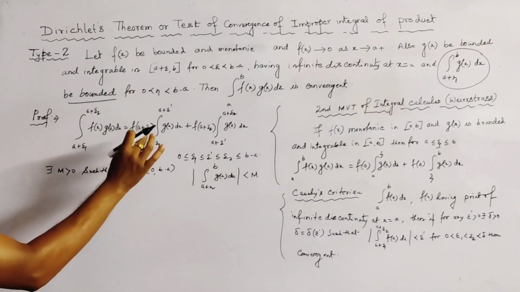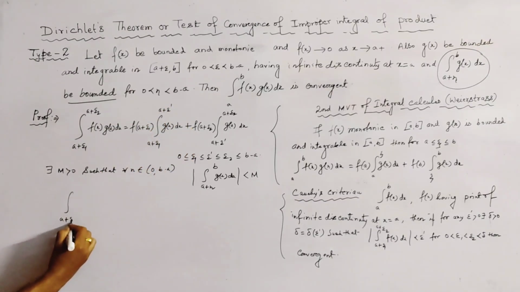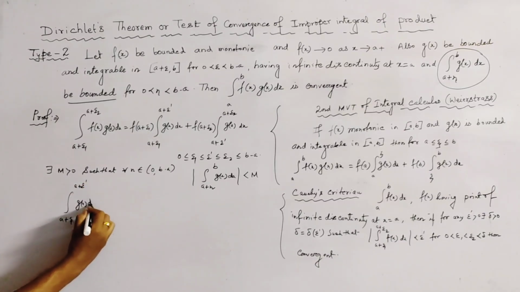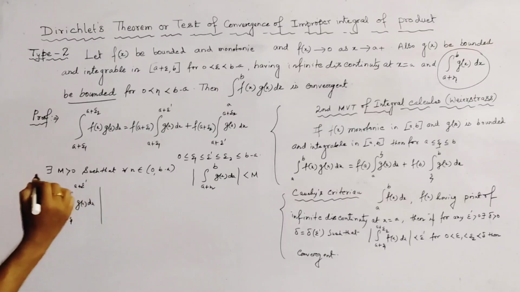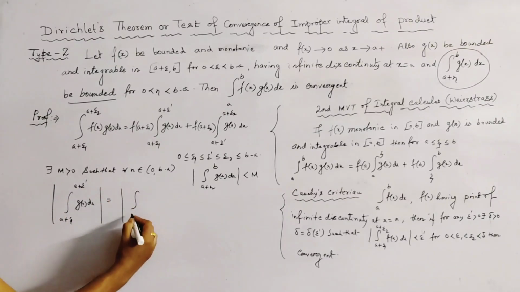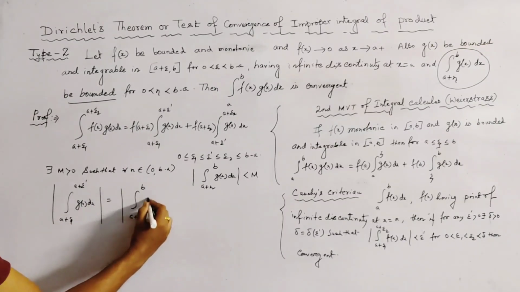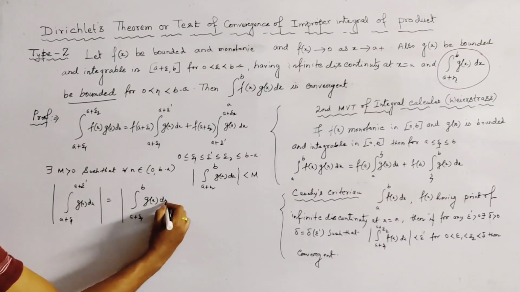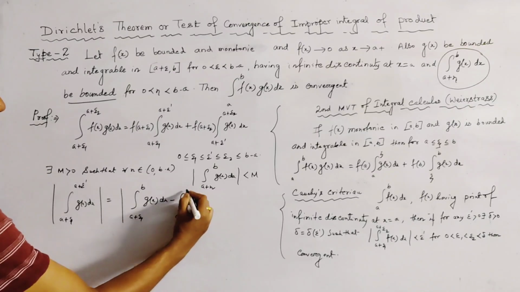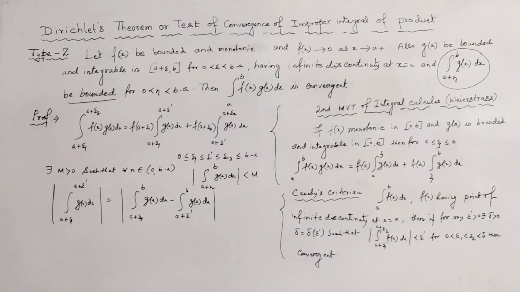Now we start with this integration, that is the integration from a plus epsilon 1 to a plus epsilon dash of g(x) dx. This integration can be written as the integration from a plus epsilon 1 to b of g(x) dx minus the integration from a plus epsilon dash to b of g(x) dx, right?